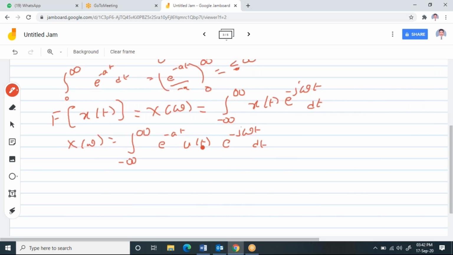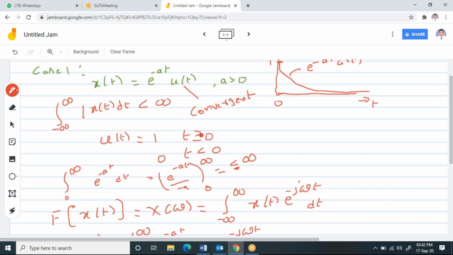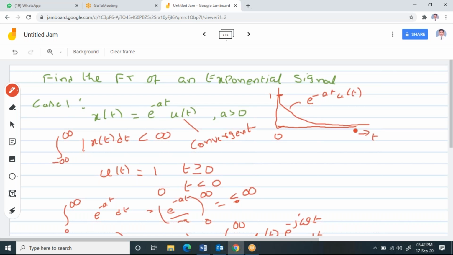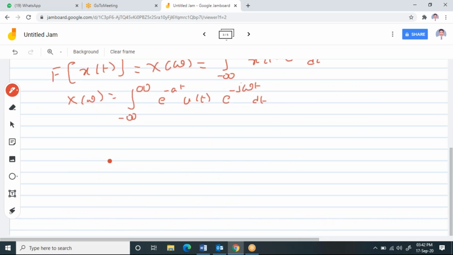But we know the condition for u of t. U of t will exist only for t greater than or equal to 0, and it is 1. And the exponential function is also existing from 0 to infinity. So I can change the limits of this. I can write 0 to infinity e power minus at. When I consider the limit 0 to infinity, this u of t, I can take it as 1. So no need to write it. Actually, I can write into 1 into e power minus j omega t dt.